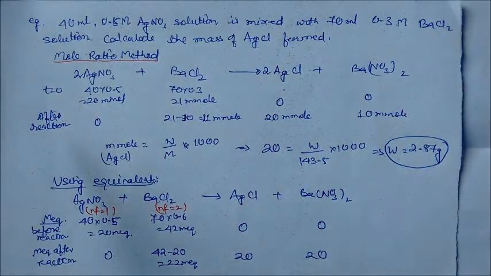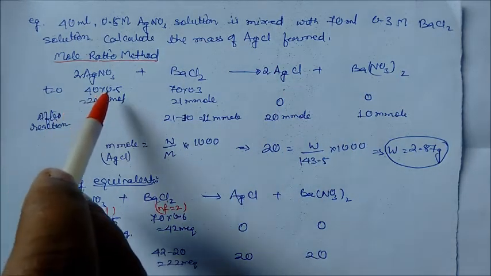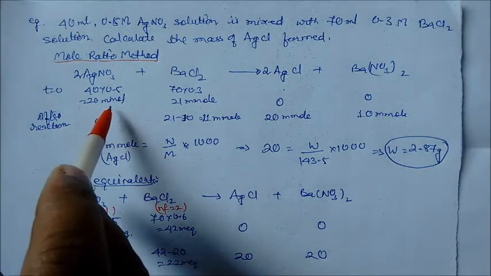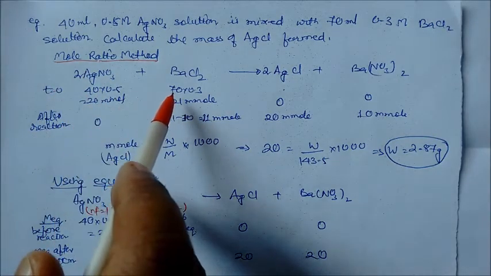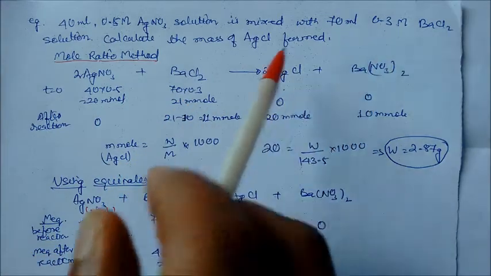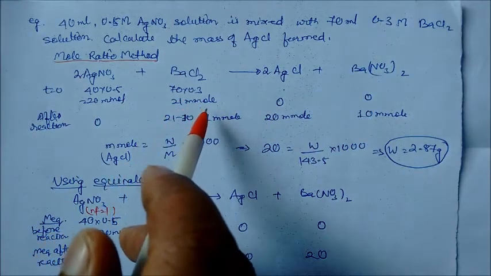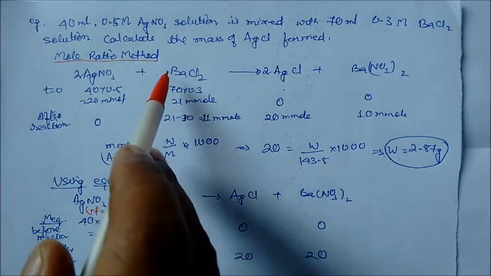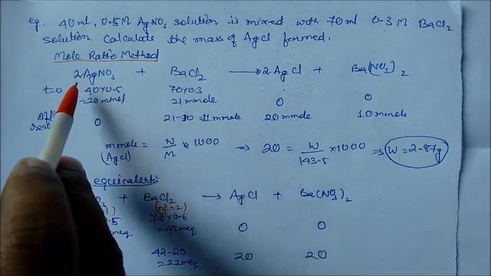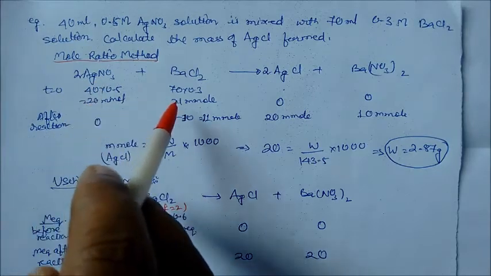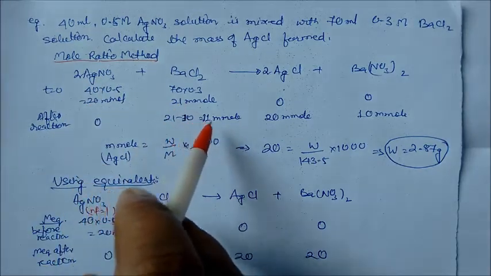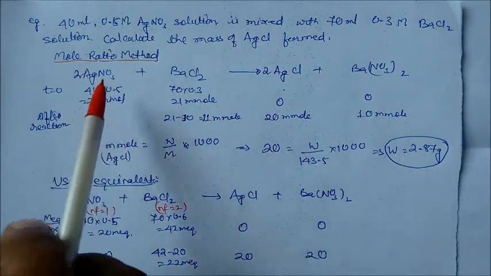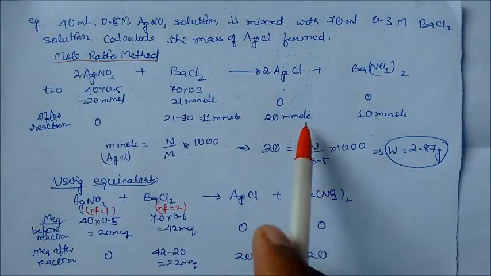Before the reaction, this is 40 ml of 0.5 molarity, so you will get 20 millimole. Similarly, 70 ml of 0.3 molarity gives 21 millimole. For 1 mole of barium chloride, we require 2 moles of silver nitrate. So for 20 millimole of silver nitrate, we require 10 millimole of barium chloride. So 21 minus 10, that is 11 millimole barium chloride is left behind. Definitely we will get 20 millimole of silver chloride.